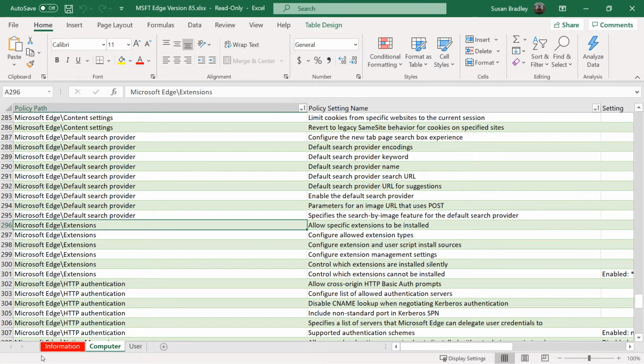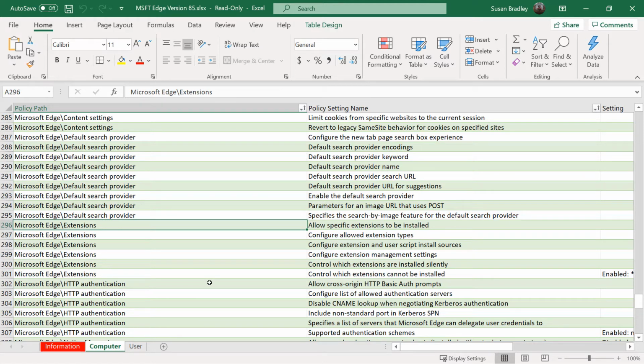Now, one of the sections I'd really like you to focus on is the section on extensions. Because of the way both Chrome and Edge are built, they rely on extensions to add flexibility and additional functions. That's also a way that malicious users can insert things into your browser. So if you have a very locked down environment, make sure that you review the extension configuration settings. You may want to even specifically set what extensions can and cannot be installed. So review that section and determine what you want to do in your environment.